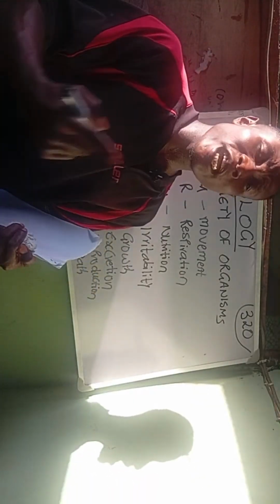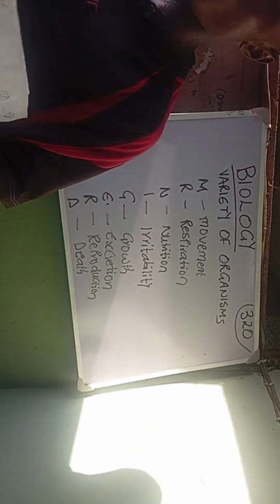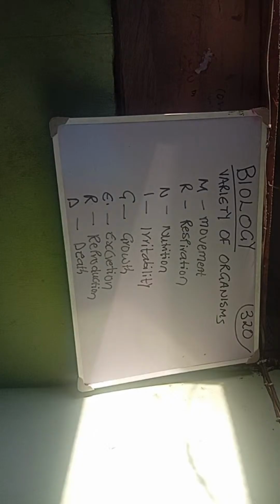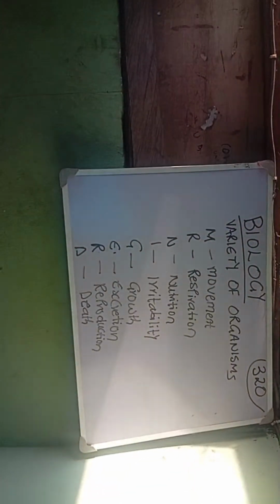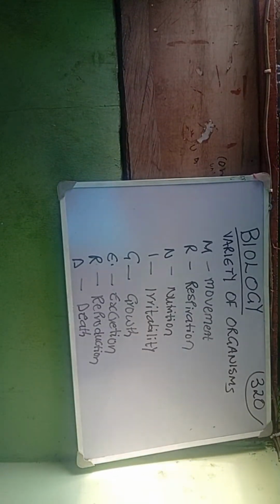Is virus a living or a non-living thing? Please, if you are following me, pay attention to this particular aspect I'm about to say. Is virus living or non-living?